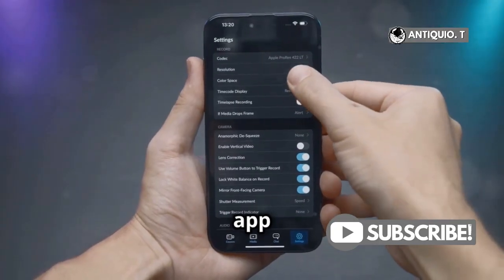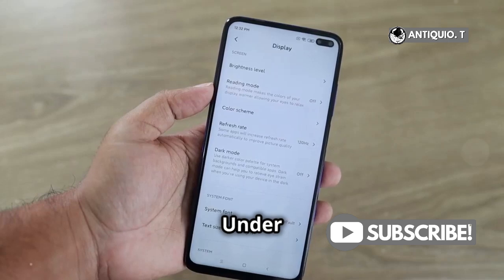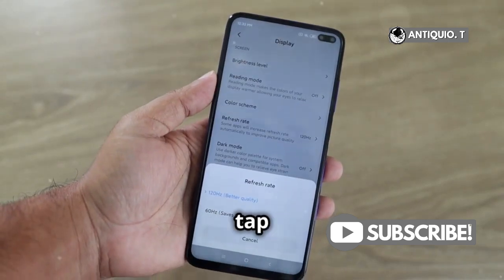First, open the Settings app on your iPhone. Next, scroll down and tap on Sounds and Haptics. Under the Sounds and Vibration Patterns section, tap on Ringtone.